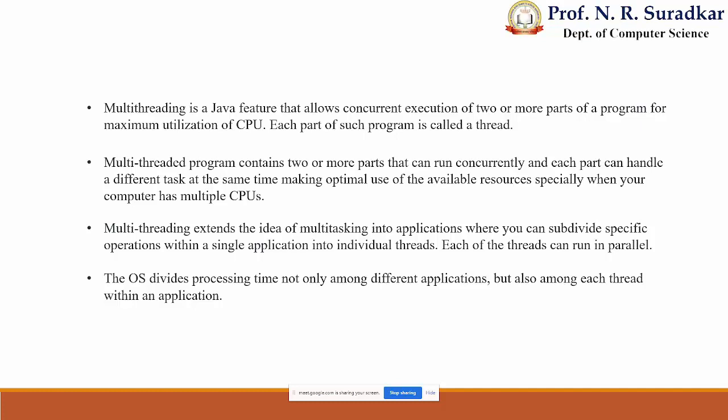Compared to a normal program, a multi-threaded program, as I told you, will convert the program into two or more parts, which run concurrently and perform different tasks. It means one program is divided into parts, and each part performs a separate, single task. And what is its main use? To use optimal resources and provide us the result as quickly as possible.